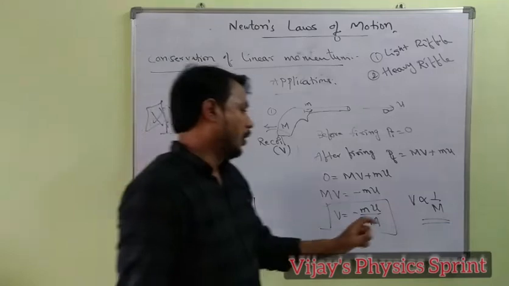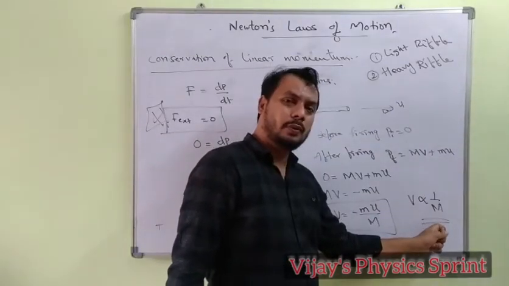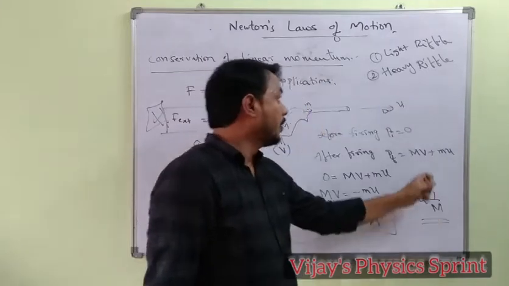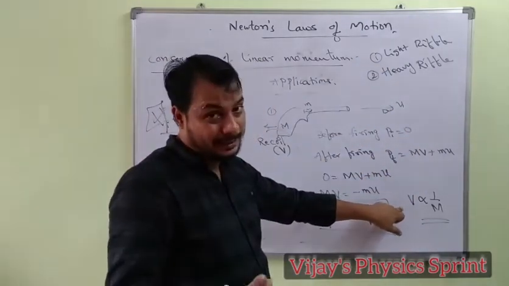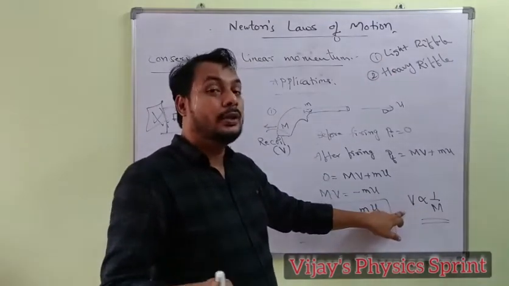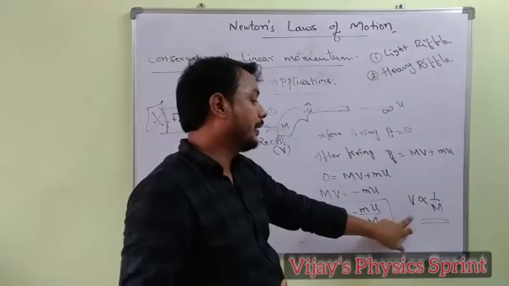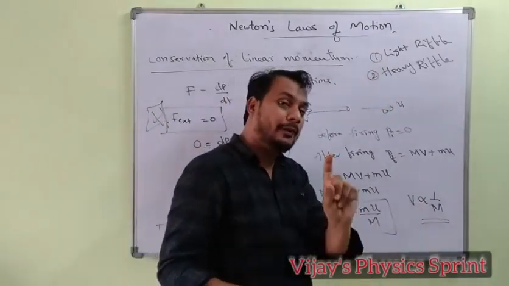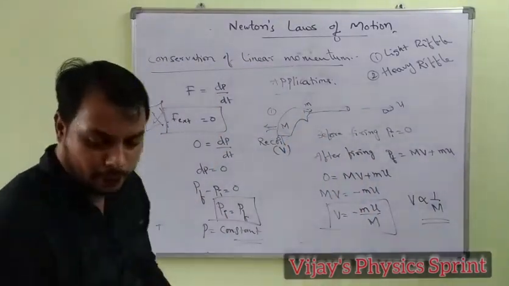Remember, just now I discussed that recoil velocity is inversely proportional to the mass of the rifle. So for the heavy rifle, recoil velocity is less. For the light rifle, velocity is more. Therefore, the light rifle recoils more. Recoil velocity is inversely proportional to the mass of the rifle. Remember this point. So this is one application.